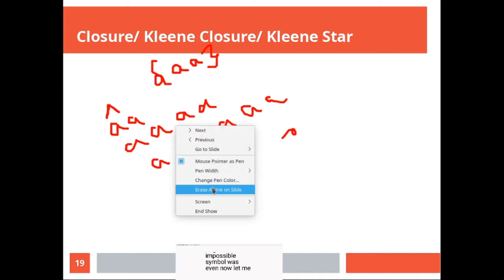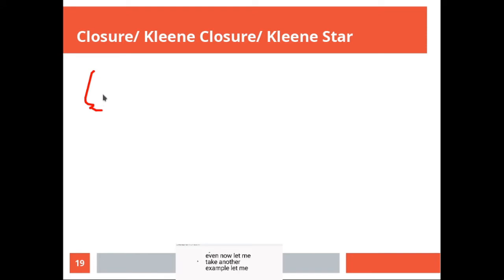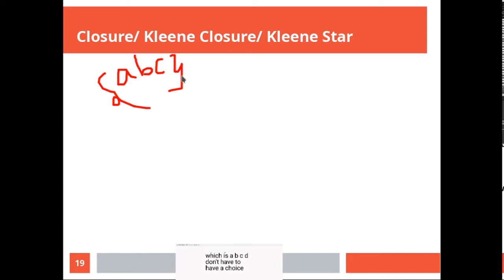Now let me take another example. Let me say I have ABC. See, this is not a comma. This is one single input. We are saying that there is an input symbol which is ABC. We don't have a comma, we don't have a choice. They always have to occur together. So this will introduce a null.